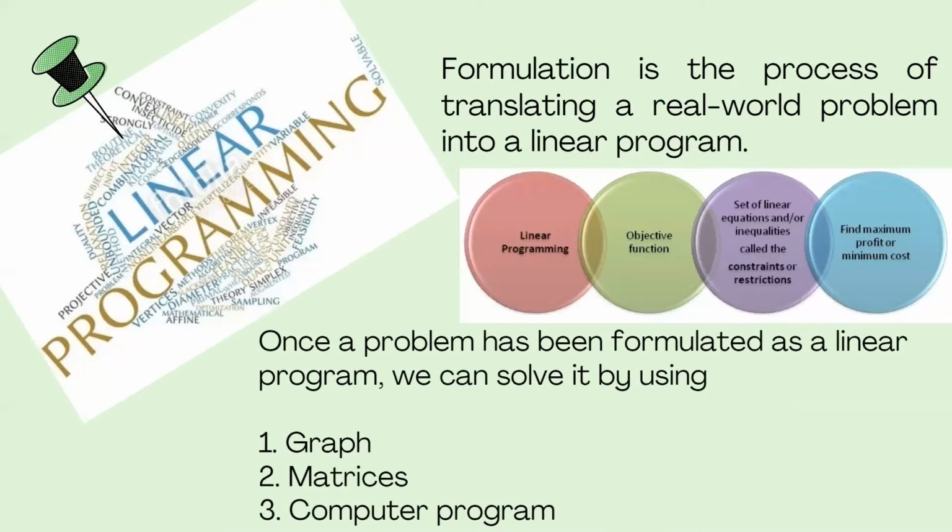So here, in linear programming, the main part is formulation, the process of translating a real-world problem into a linear program. The important part or the main area is the formulation. In this formulation part, what we are going to do is we are taking a real world situation or real life situation and we are translating it into the linear program. Then we are planning to solve this linear program. So the main or the important part or the toughest part here is the formulation. Transforming, how we can convert a real world situation into a linear program.